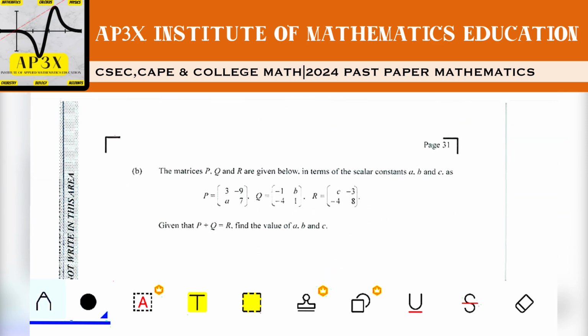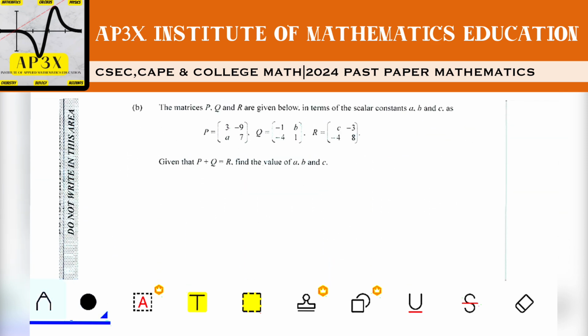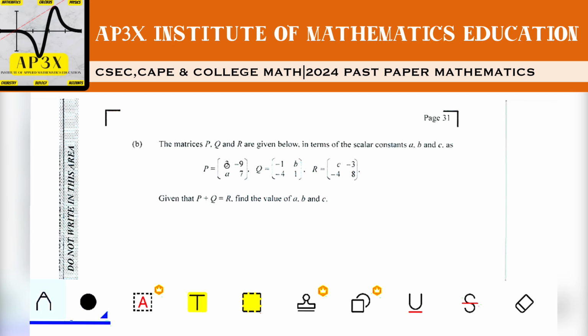All right, and then now just to wrap up the paper here, as we're a little bit over an hour, the matrices P, Q, and R are given below in terms of the scalar constants A, B, and C. So we have A here, we have B here, and we have C here. It says, given that the matrix P plus the matrix Q equates to the matrix R, our task is to find the values of A, B, and C.